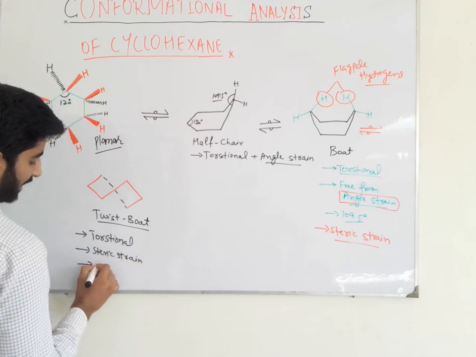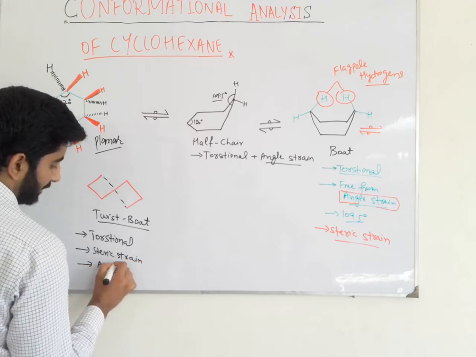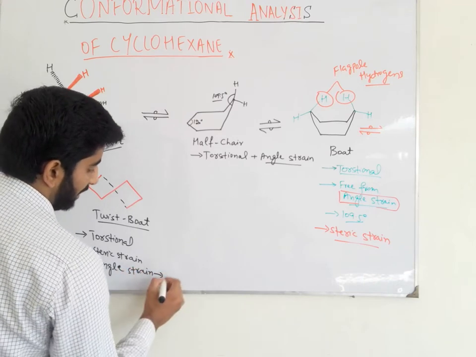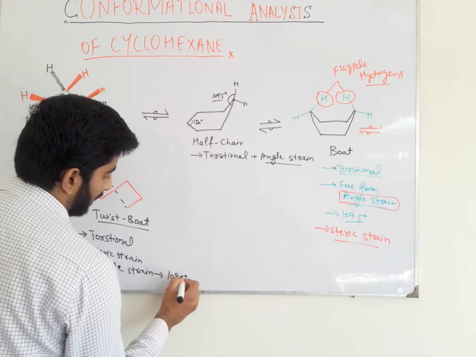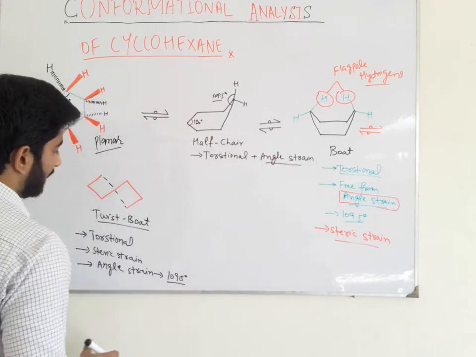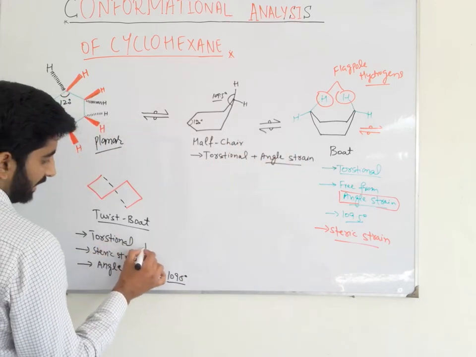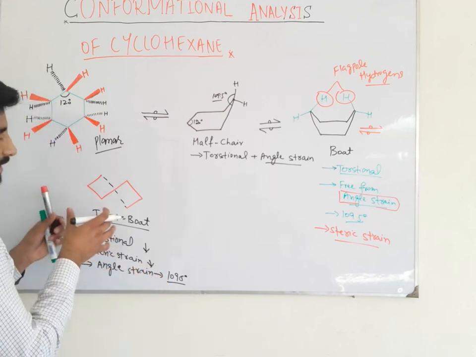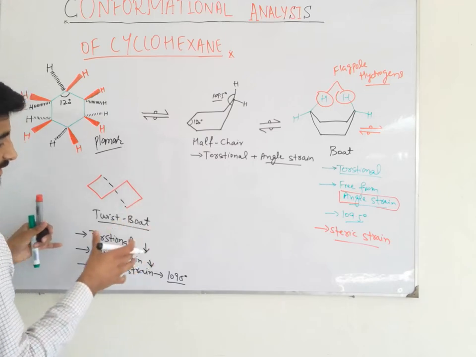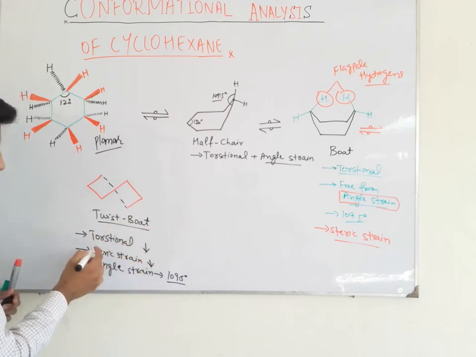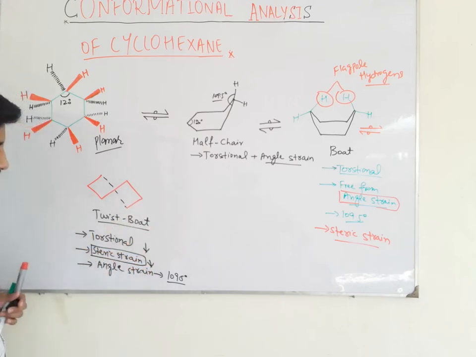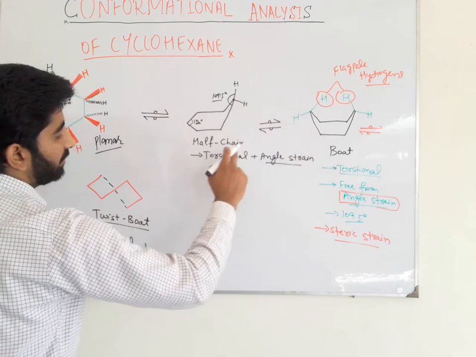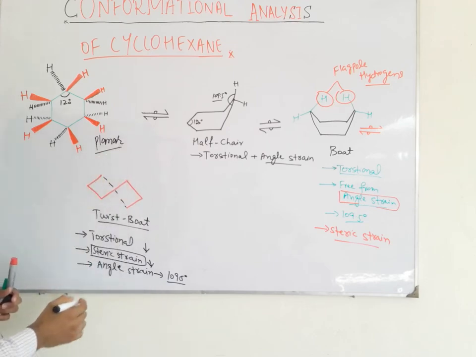It is almost free from angle strain, because here the bond angle is almost 109.5 degrees, like the boat conformation. It reduces the torsional strain as well as the steric strain, because the flagpole hydrogens move away from each other, which reduces the flagpole interactions. So the twist boat conformation is more stable compared to the boat conformation, half chair conformation, and planar conformation.